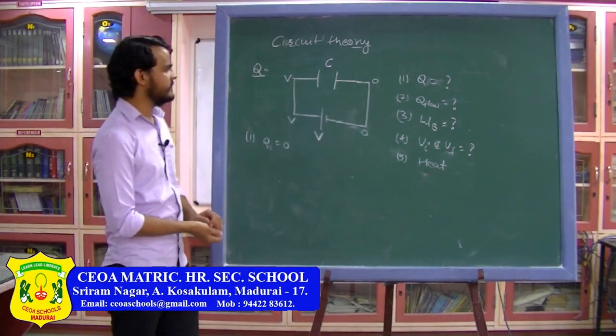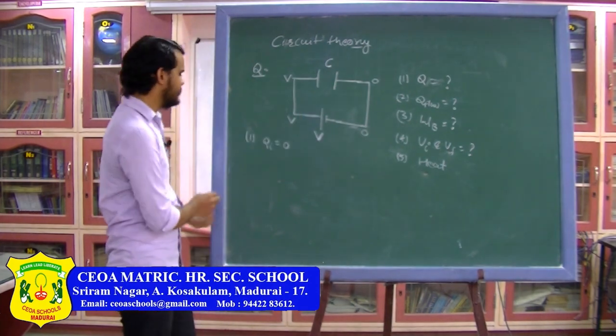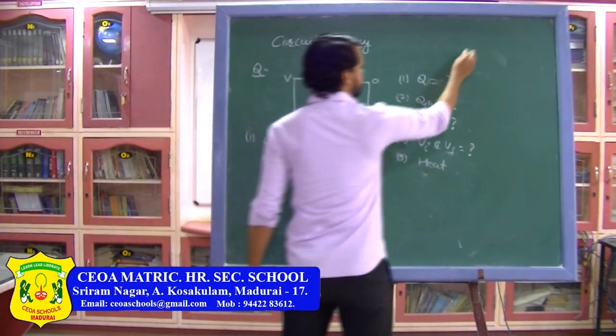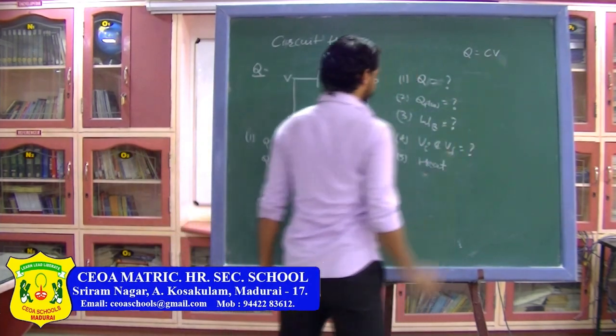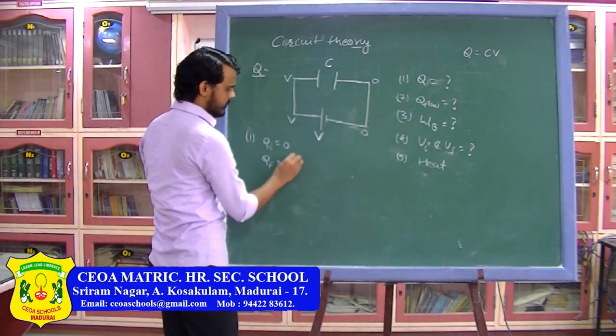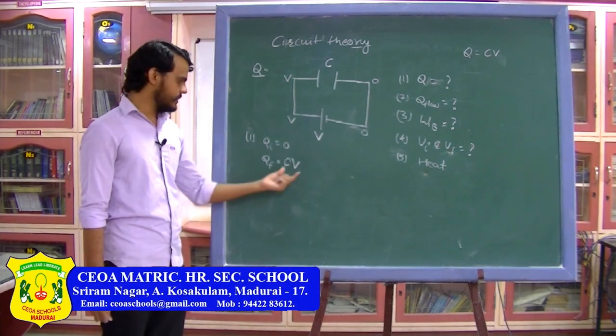So I can see that the potential across the capacitor is V. So the final charge on the capacitor can be written from the formula Q is equal to CV, where the capacitance is C and the potential across the capacitor is V. So the final charge on the capacitor is CV.